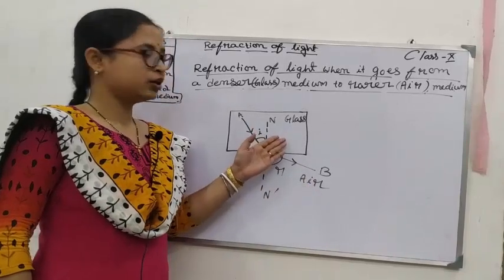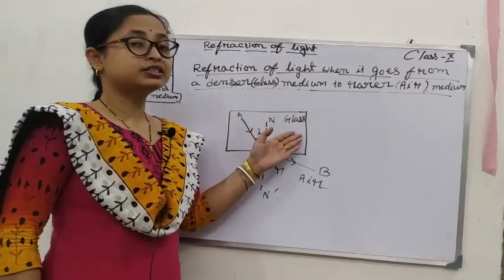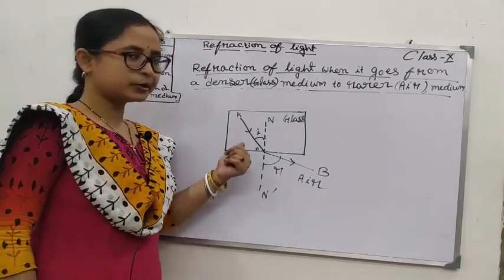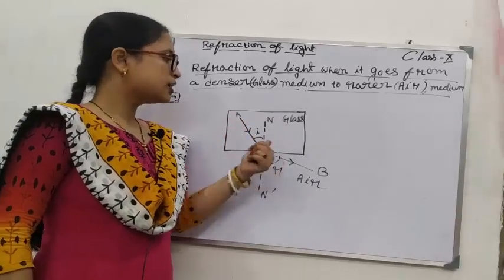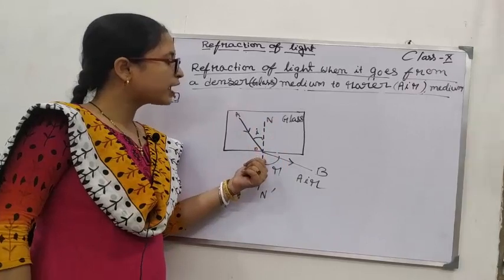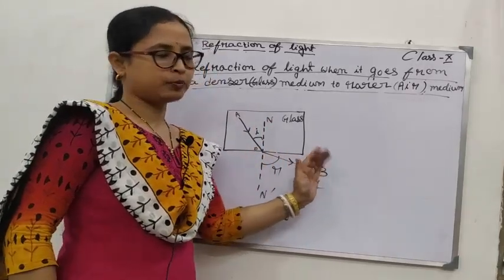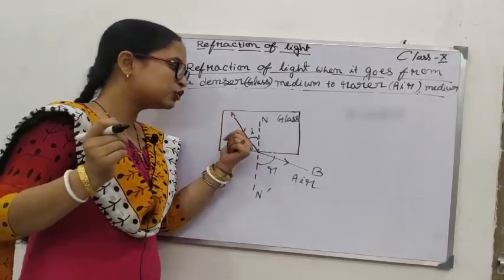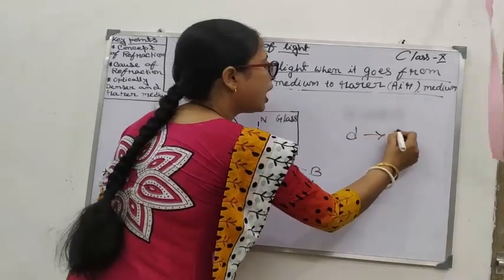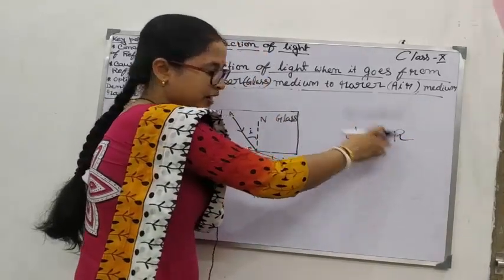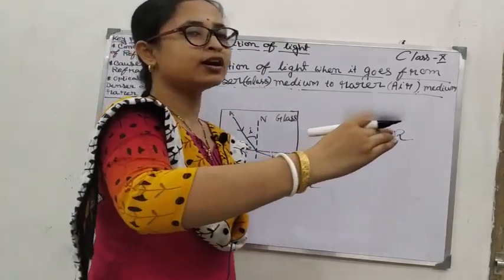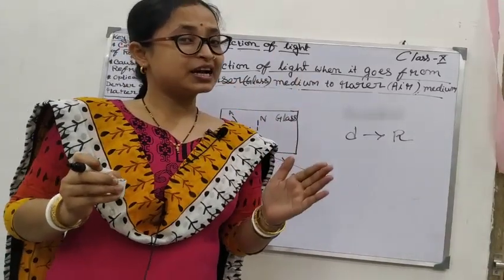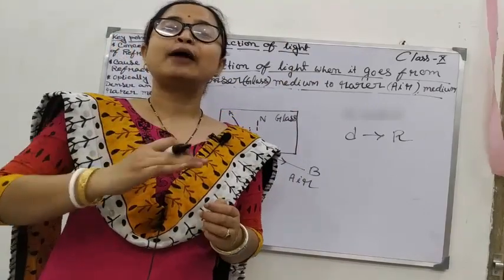Now if light is refracted from a denser medium to a rarer medium, what happens? We have to learn. Here again we take the example of the denser medium as glass and the rarer medium as air. Whenever a light ray is refracted from glass to air, the refracted ray moves away from the normal. Whenever it is coming from denser to rarer, from D to R, as a result it moves away from the normal. You can remember it like this. Whenever a light ray moves from a denser medium to a rarer medium, it will move away from the normal.